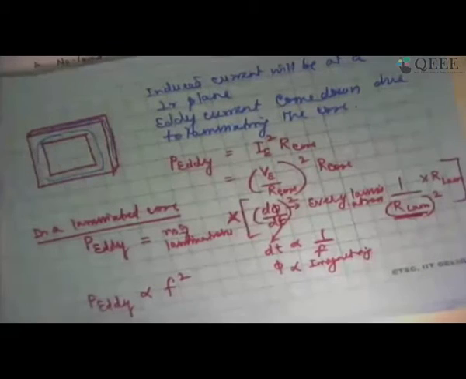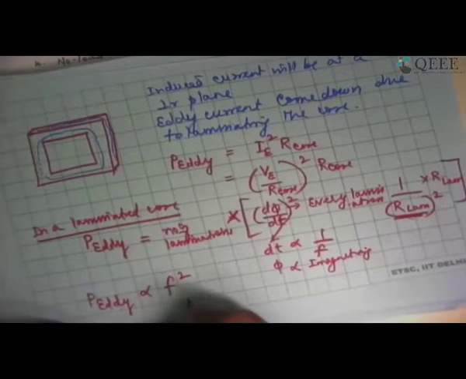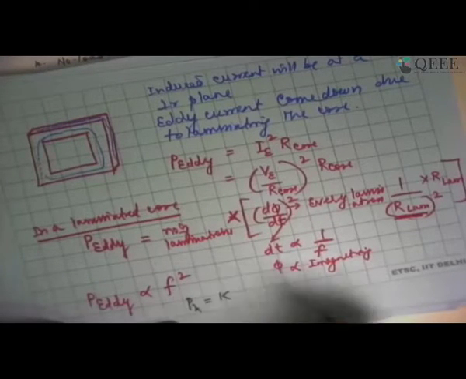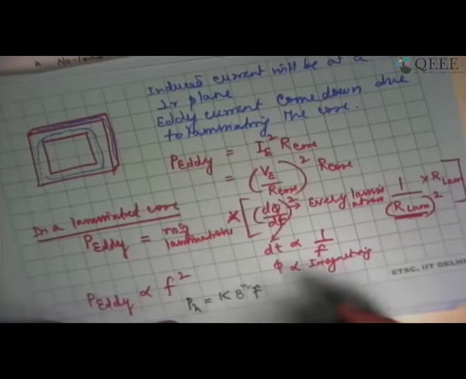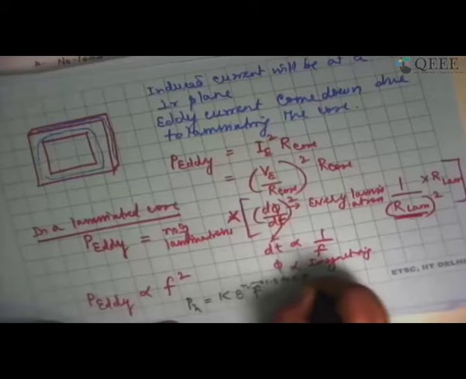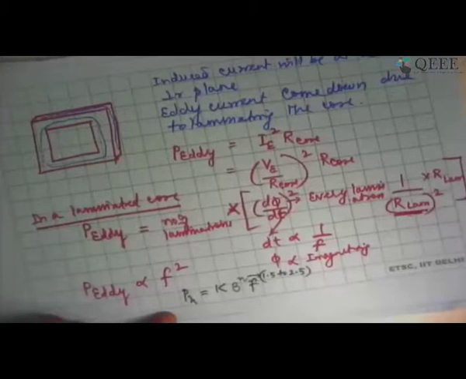Actually, there is an empirical formula for hysteresis loss as well as eddy current loss. Hysteresis loss, people say, is proportional to some constant multiplied by B power n multiplied by frequency, where n varies from 1.5 to 2.5 depending upon the material, depending upon the hysteresis loop's size.